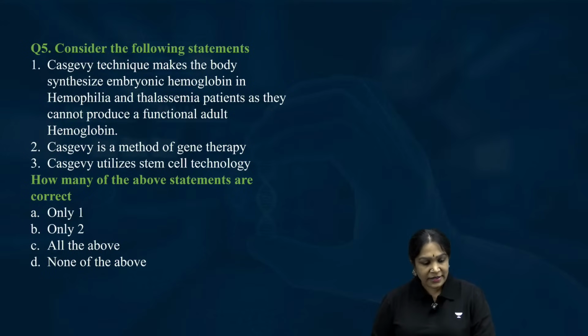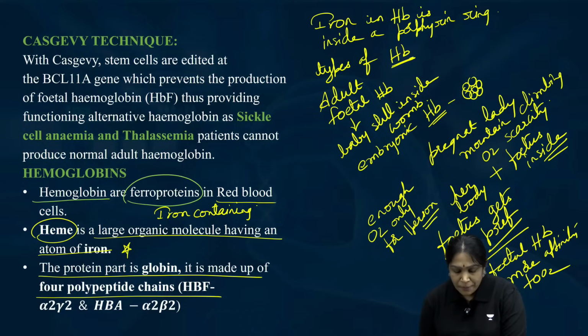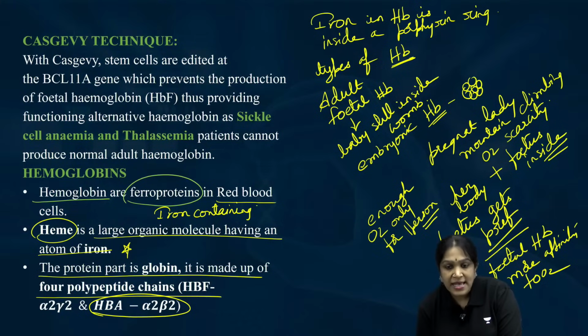Going back to the discussion, we have different types of hemoglobin here. Adult hemoglobin composition is alpha 2 beta 2. Fetal hemoglobin composition is alpha 2 gamma 2.